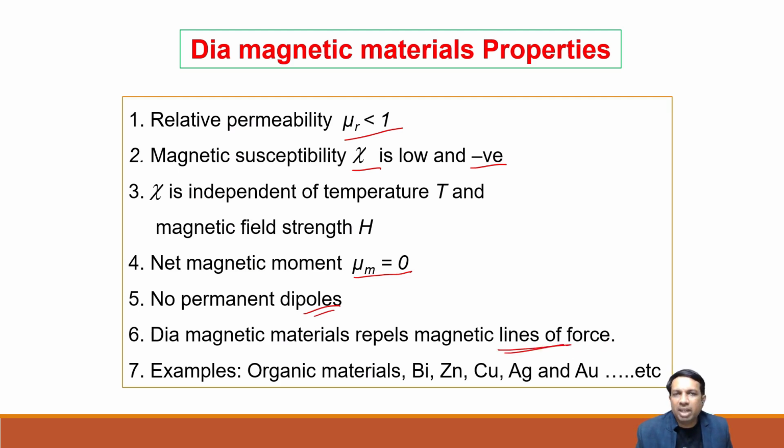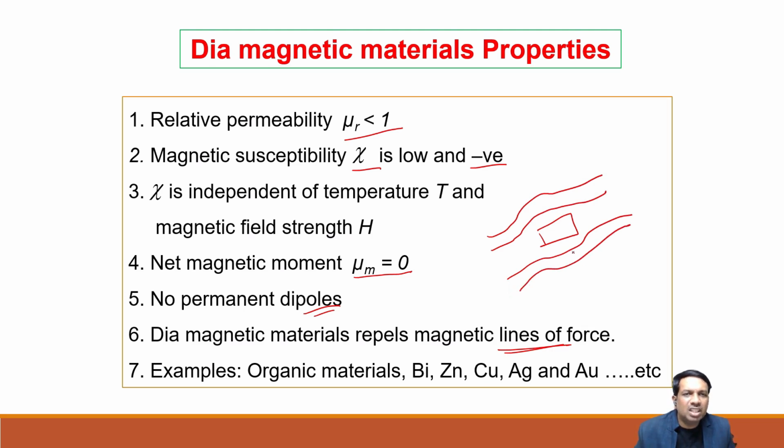Diamagnetic materials repel magnetic lines of force. Whenever we keep a diamagnet in a magnetic field, it repels the lines. If it is a magnet, then we will see this. Most superconductors are diamagnetic, and that's why they show the Meissner effect. Examples are organic materials, bismuth, zinc, copper, silver, gold, etc. All these materials are diamagnetic.